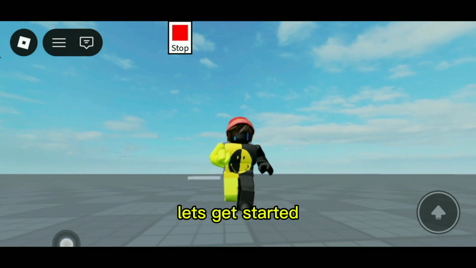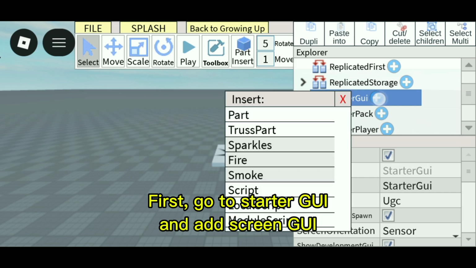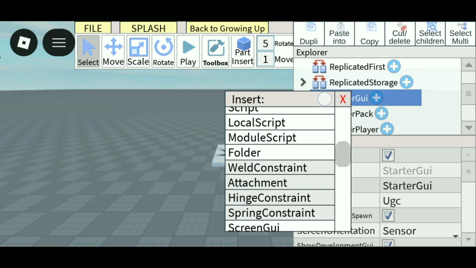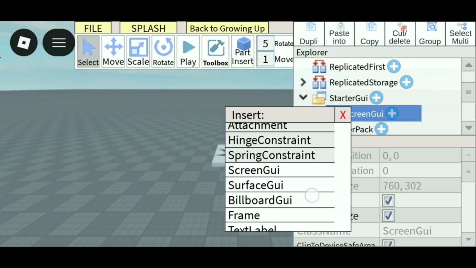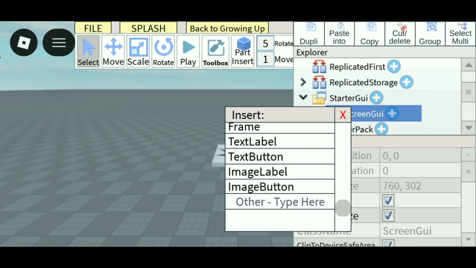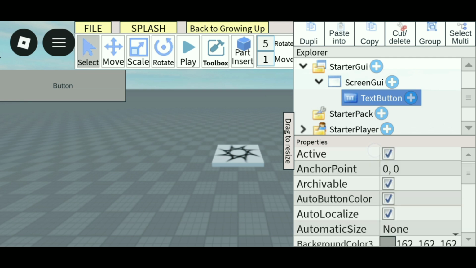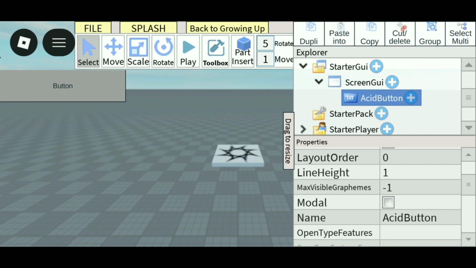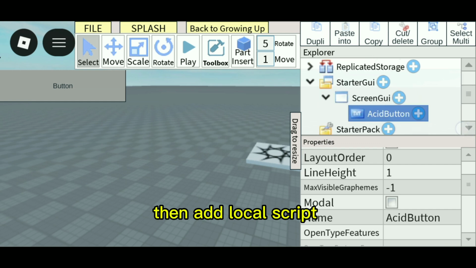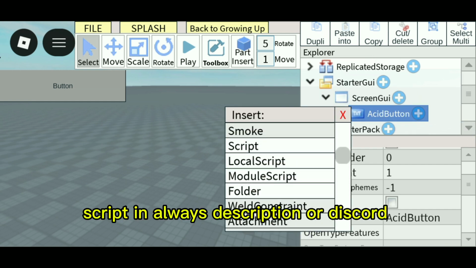Let's get started. First, go to StarterGui and add a ScreenGui. After that, add a TextButton. Rename it to Acid button. Then add a LocalScript. The script is in the description or Discord.